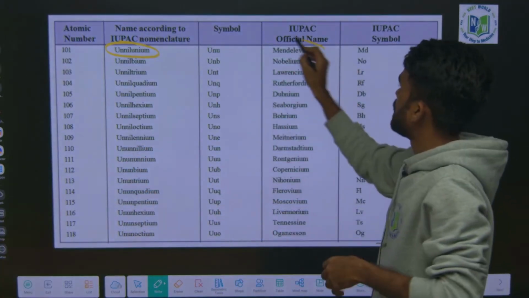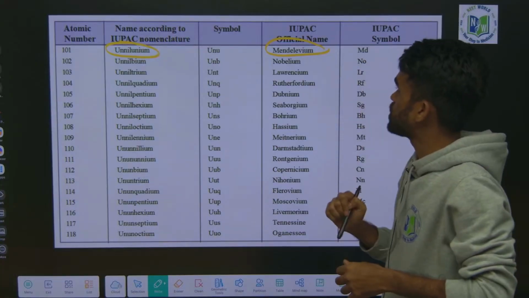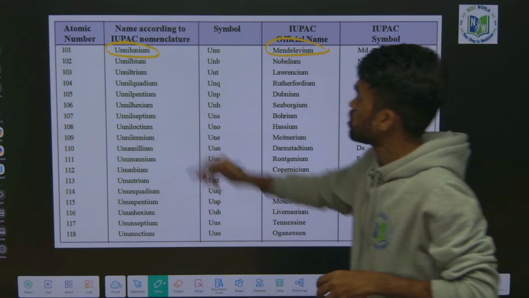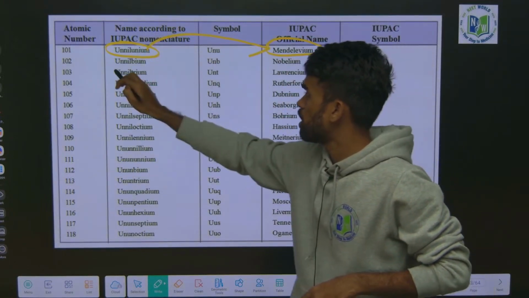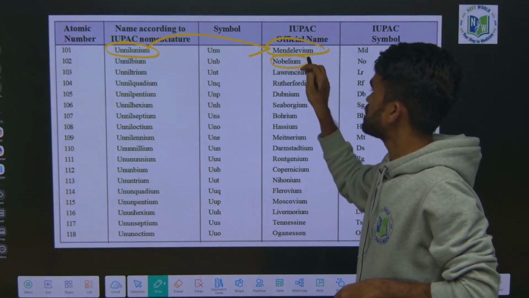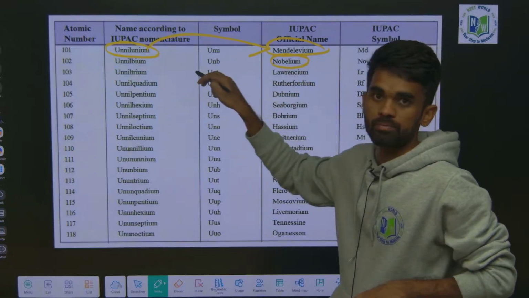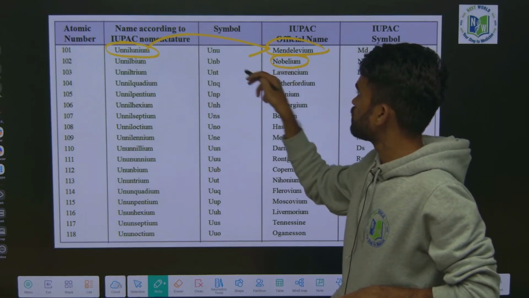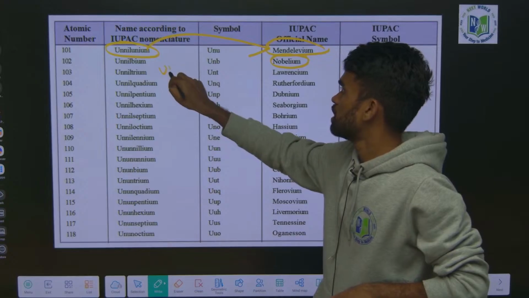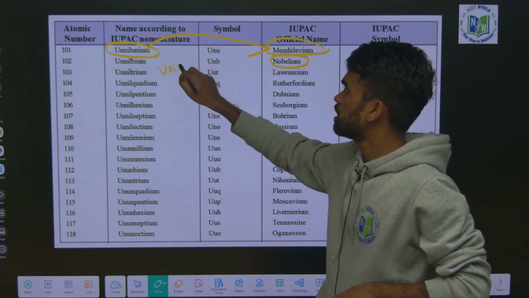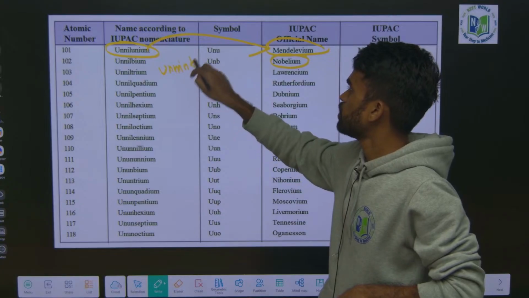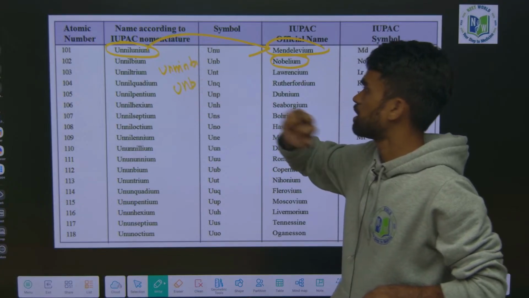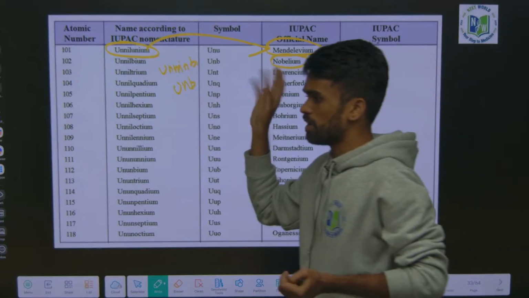It is Mendelevium. So unnilunium is called Mendelevium. Similarly, 102 means nobelium. What is nobelium's IUPAC name? 1 means un, 0 means nil, 2 means bi: unnilbium. UNB is its symbol. So that's how they will ask in the exam.